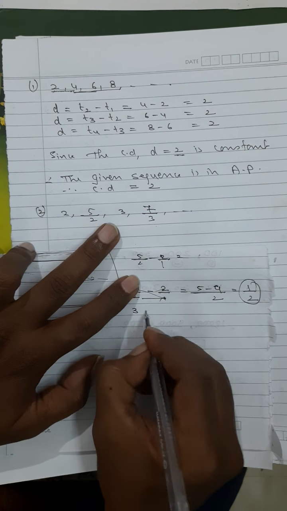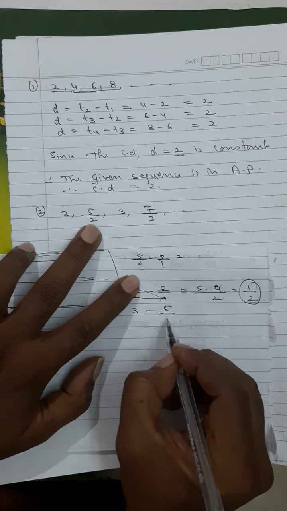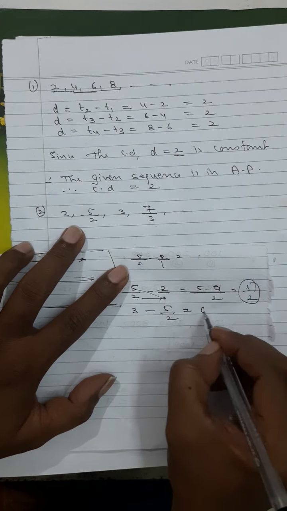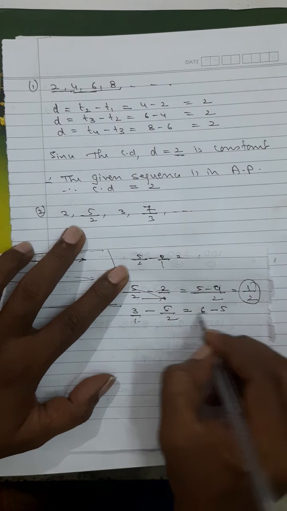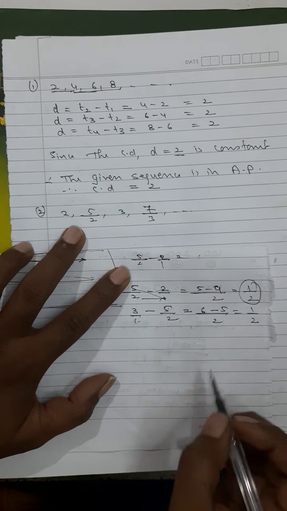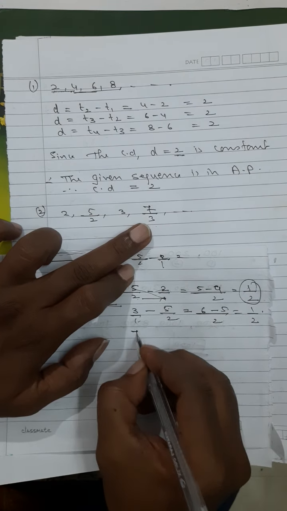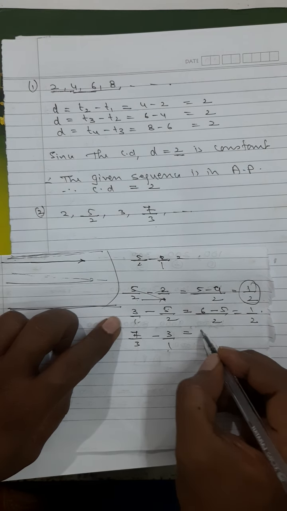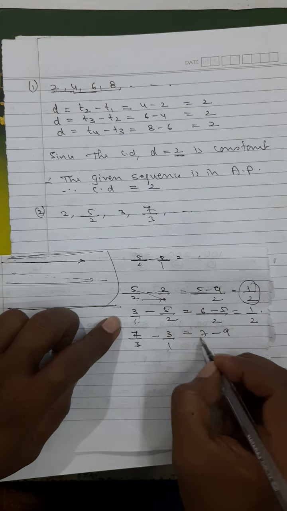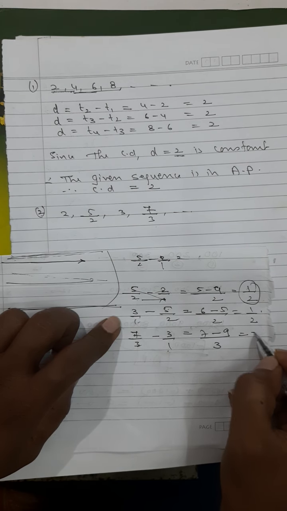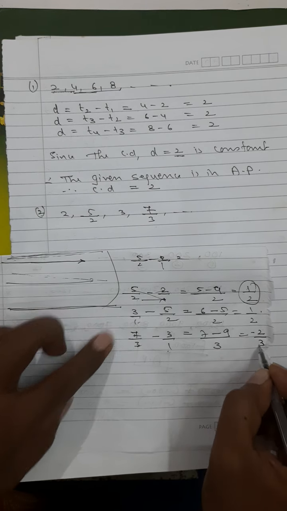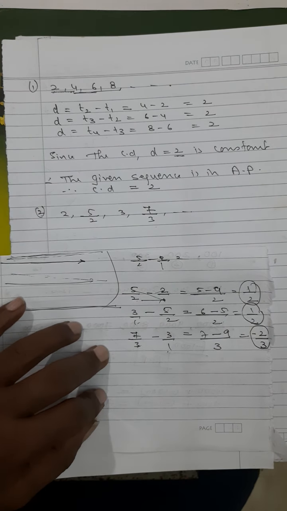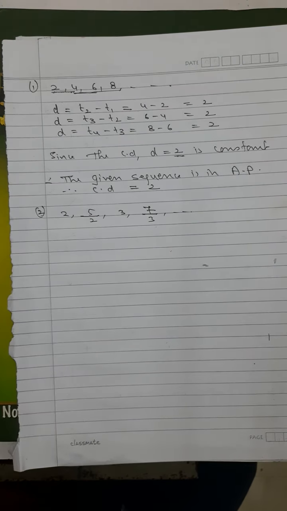Next will be 3 minus 5 upon 2, the higher term minus the previous term. This again gives 6 minus 5 upon 2, which is again 1 upon 2. The last one also you should take: 7 upon 3 minus 3, which gives 7 minus 9 upon 3, that is minus 2 upon 3. So you can make out 1 upon 2, 1 upon 2, but this is not constant. So this will not be in arithmetic progression. You have to be careful about this.